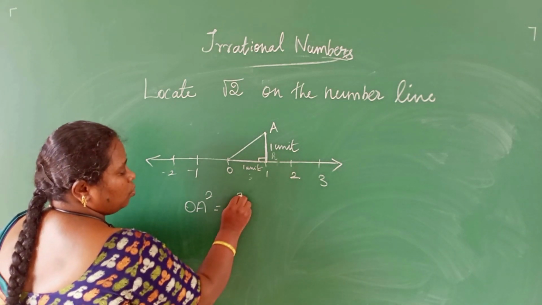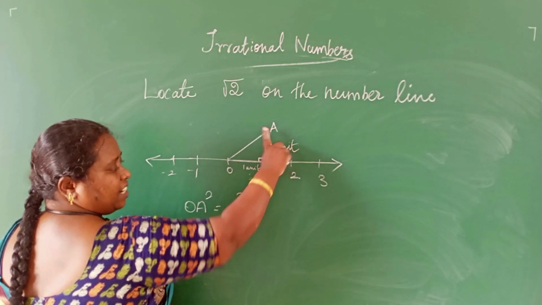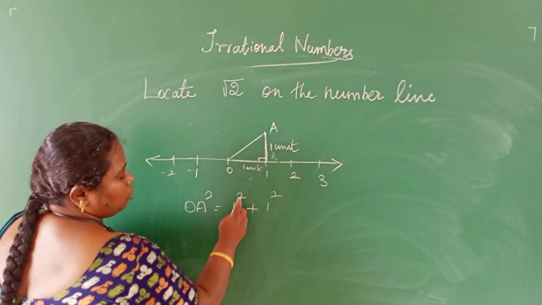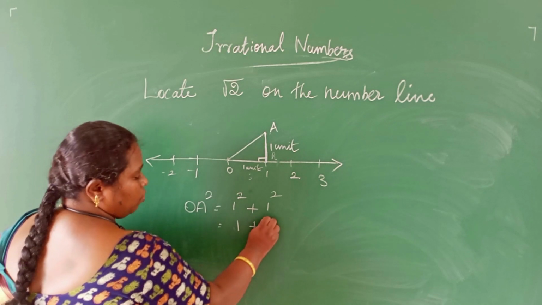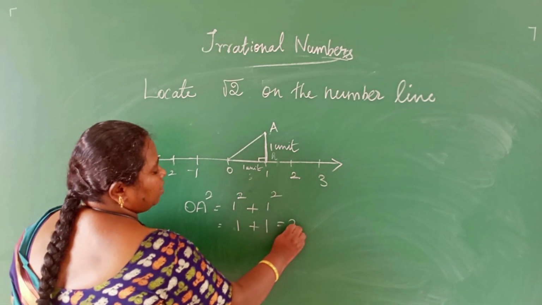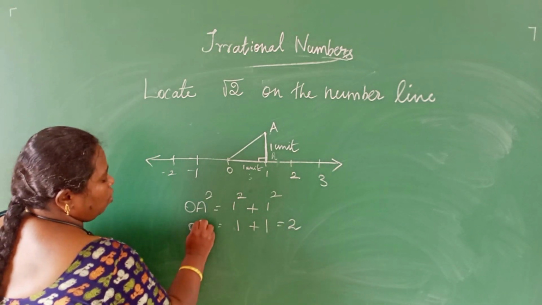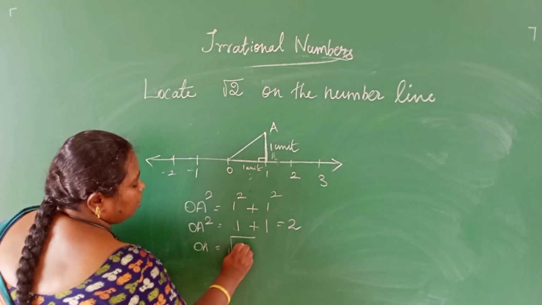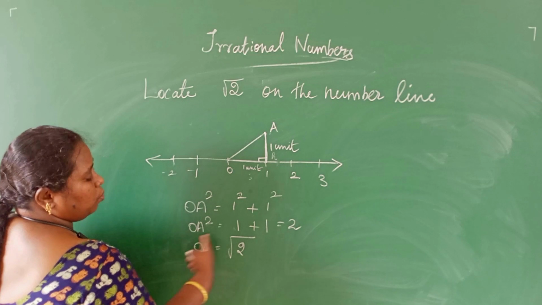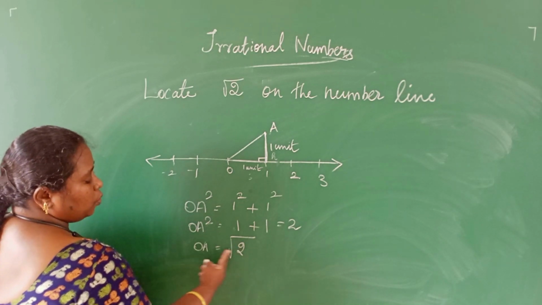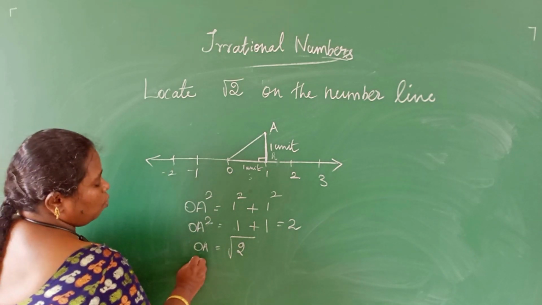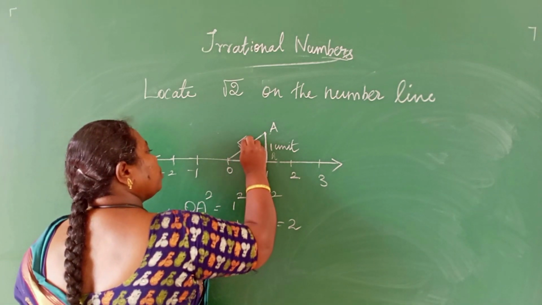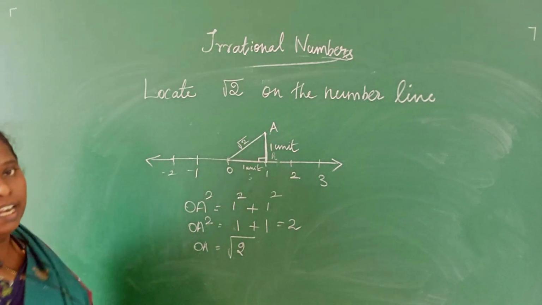Base is 1, the whole square, plus height is also 1, the whole square. 1 squared is 1 plus 1 squared is 1, totally we get 2. That is OA square. Taking the square root on both sides, OA is equal to root 2. Root 2 is the OA length.